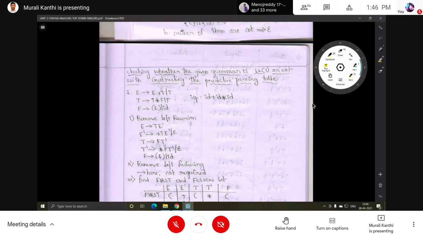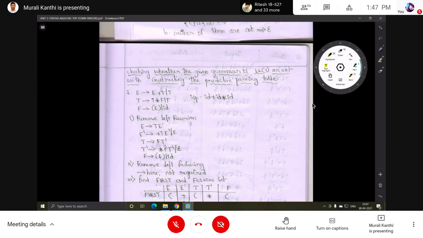So table construction is the same in predictive parsing table or whether the given grammar is LL1 or not. In these two cases, whatever the steps are up to table construction, all are the same in these two types of questions: construct predictive parsing table, and whether the given grammar is LL1 or not.